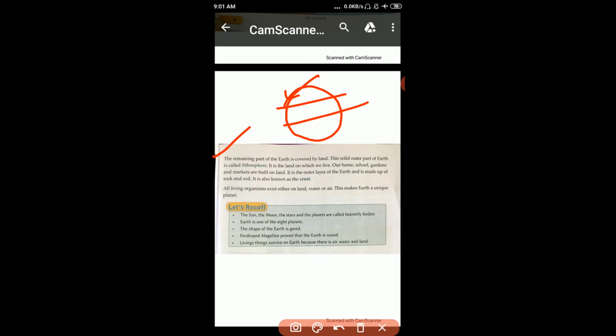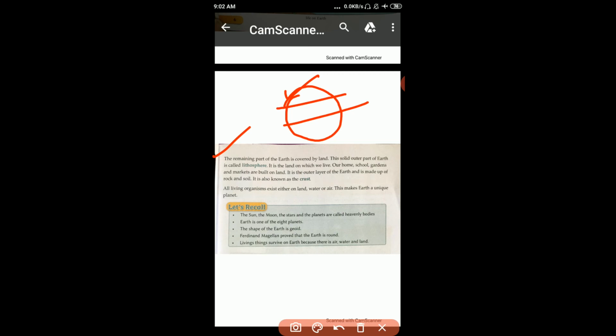This is made up of rock and soil. And all living organisms exist either on land, water or air. This makes Earth a unique planet. Who makes Earth a unique planet? Land, water and air make Earth a unique planet. Okay student? Hope you understand.